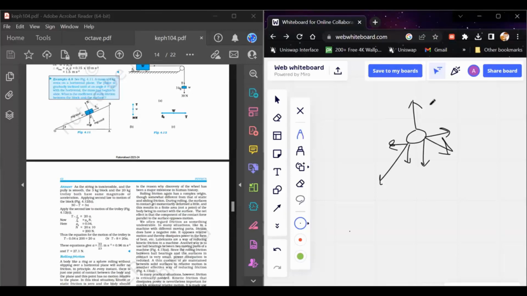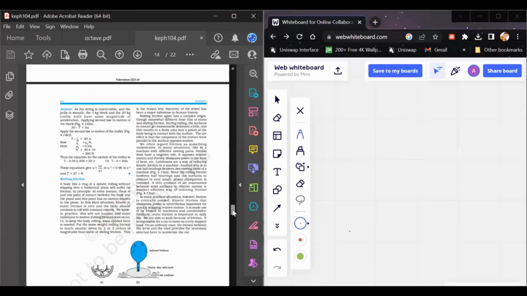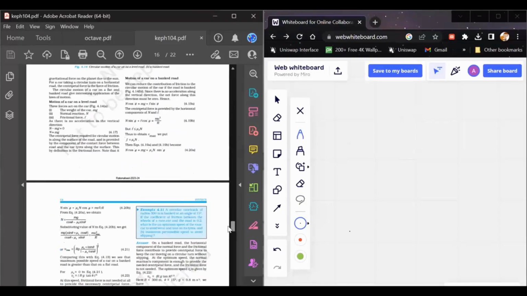So what happens for the net equilibrium? Let's say this is F1. For the net equilibrium, the net force on this body should be equal to zero. This horizontal force and this horizontal force cancel each other, and finally this vertical upward force balances the two downward vertical forces. This makes the body be in equilibrium. The forces are acting, but they don't cause any acceleration because the net force on the body equals zero. So this is an equilibrium condition.